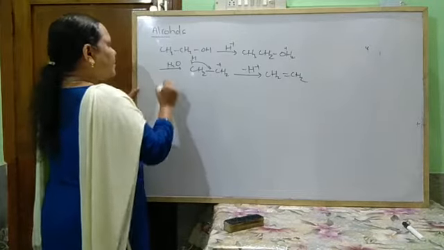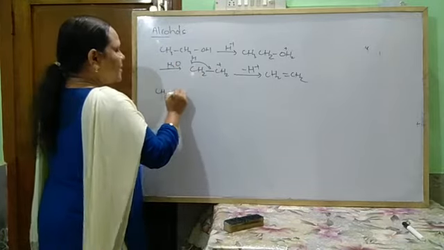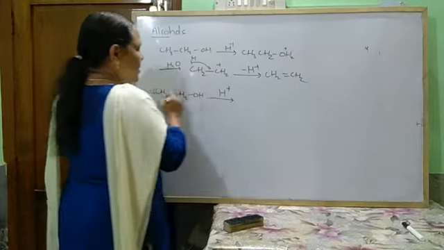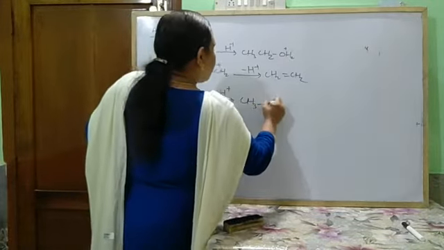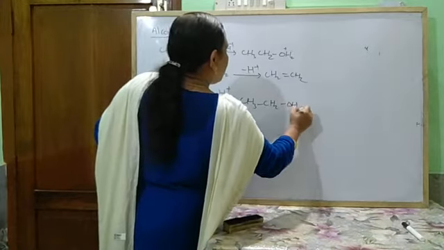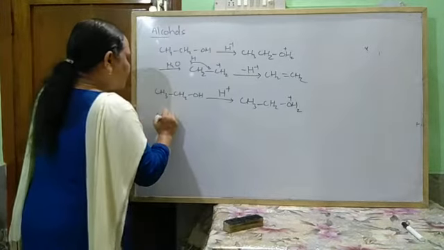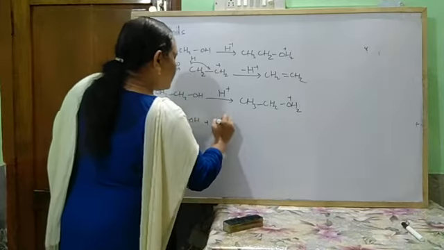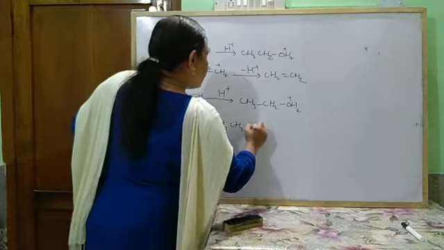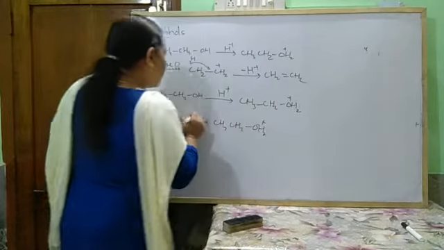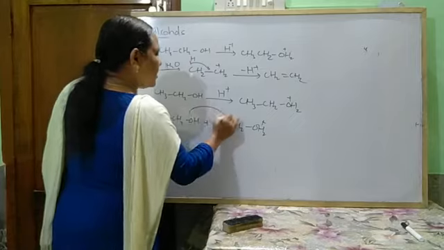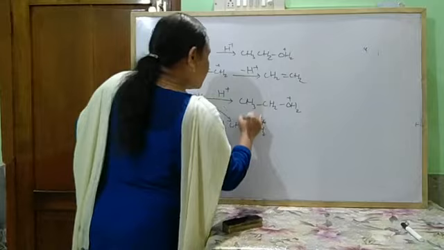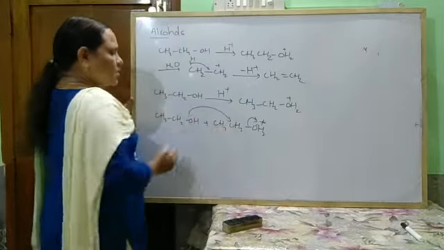But in case it forms ether, what is the mechanism? CH3CH2OH from the acid accepts one H plus ion, forming first CH3CH2OH2 plus, and then this reacts with another molecule of this alcohol. So here the lone pair of electrons attacks this group. As this becomes electron deficient, this bond becomes electron deficient.